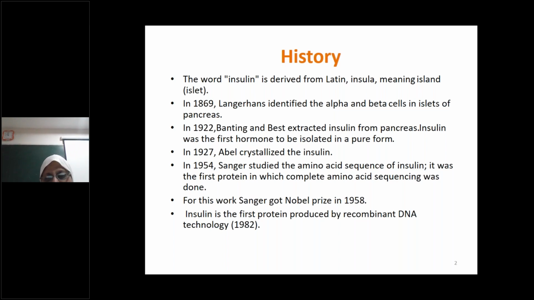In 1927, insulin was crystallized, and in 1954, Sanger studied the amino acid sequence of insulin, making it the first protein in which complete amino acid sequencing was done. For this work, Sanger got the Nobel Prize in 1958. Insulin was also the first protein produced by recombinant DNA technology in 1982. So you can see that insulin has a lot of firsts. It was the first hormone to be isolated, the first protein to undergo complete amino acid sequencing, and the first protein to be produced by recombinant DNA technology.